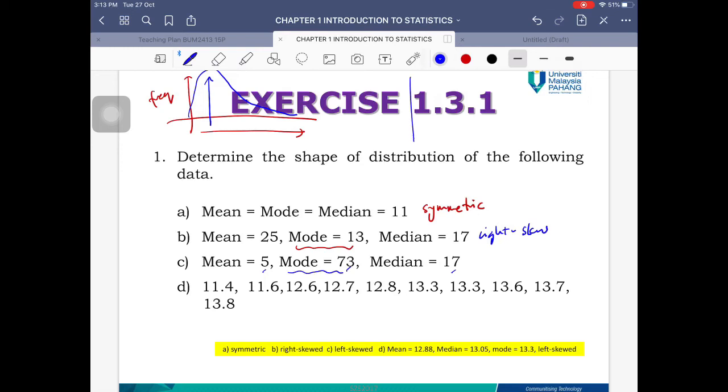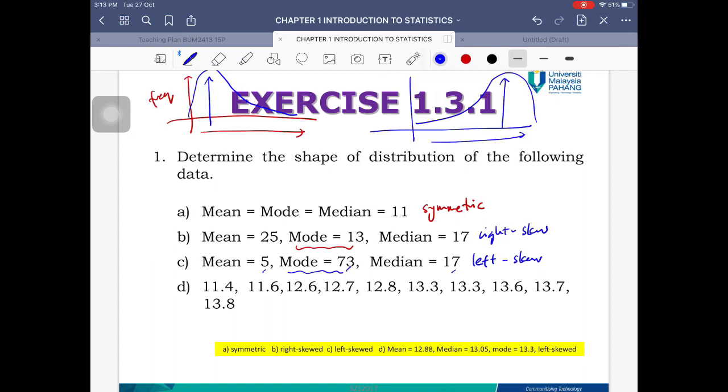I have the opposite. So mean is equal 5, mode is equal 73, median is 17, for which my mode is going to be the highest. So mode occurs at a very high value, so your graph is going to taper towards the left. So this is a characteristic of left skew data.